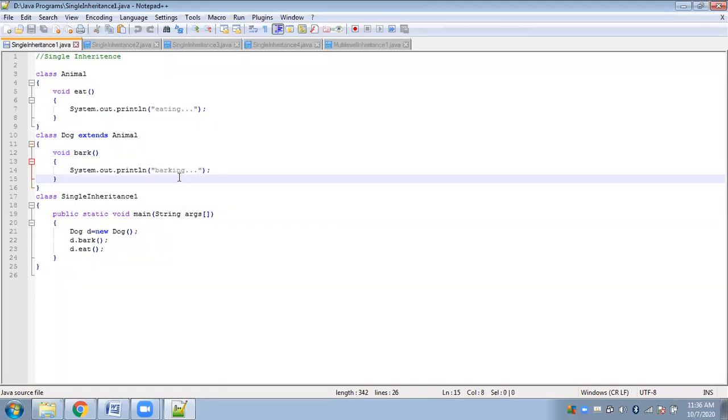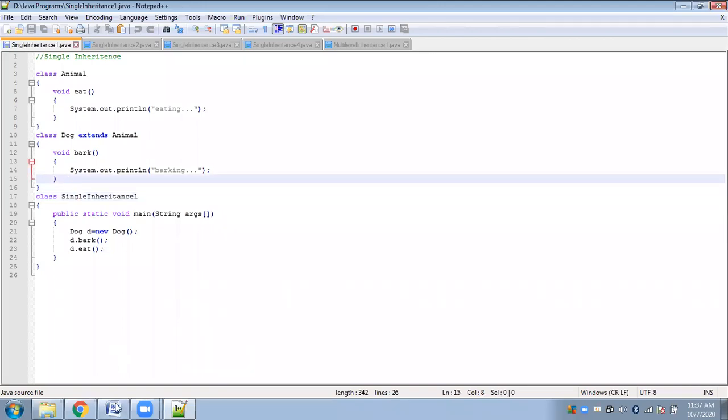Okay, so it's a simple program. Next we have a third class. You can have the main function inside this child class also, however we have separated it, we have taken another class for the main function. The main function can be included even in here also.